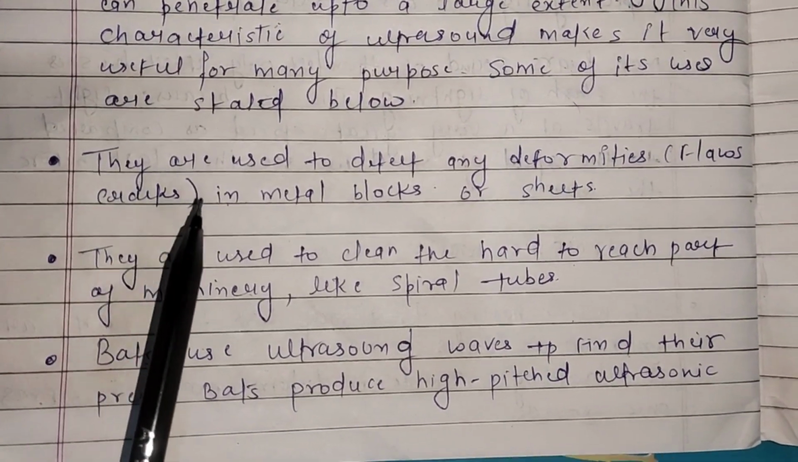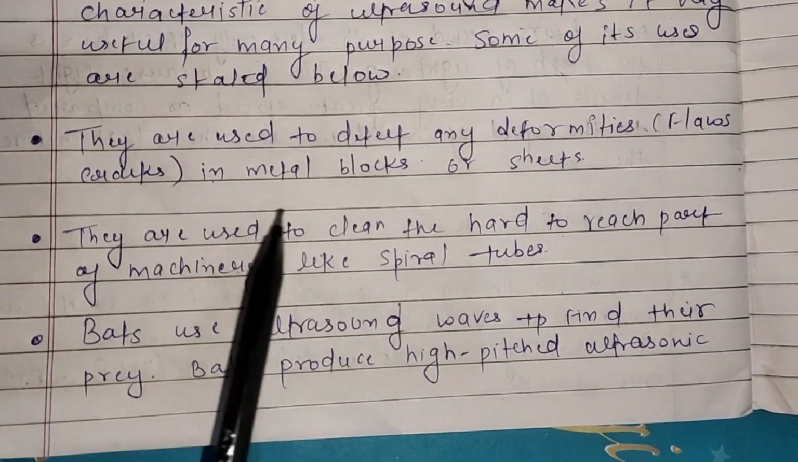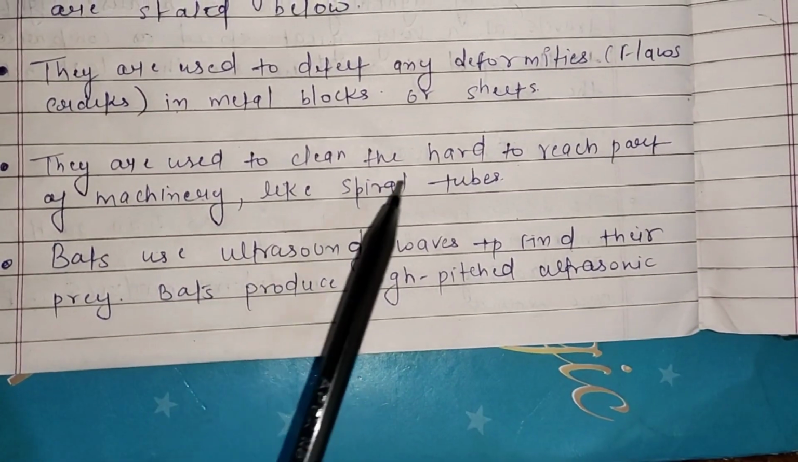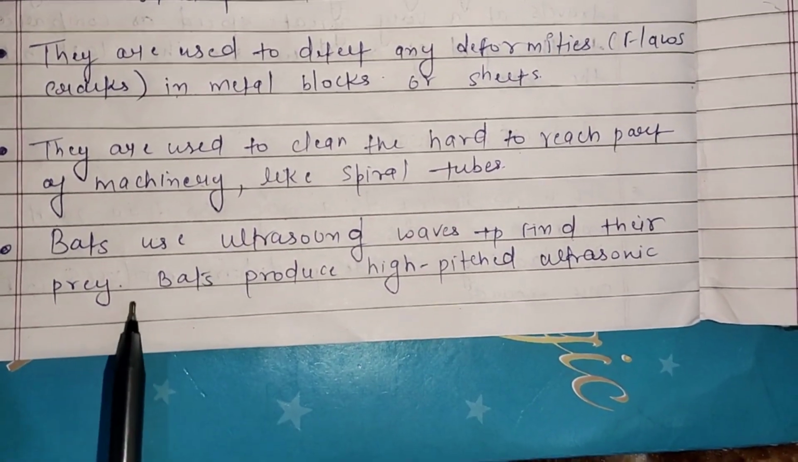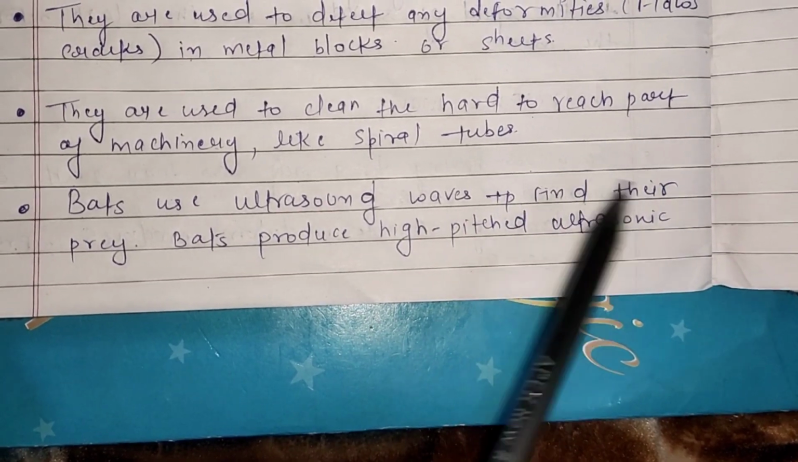First, they are used to detect any deformities, flaws, cracks in metal blocks or sheets. They are used to clean hard to reach parts of machinery like spiral tubes. Bats use ultrasound waves to find their prey.